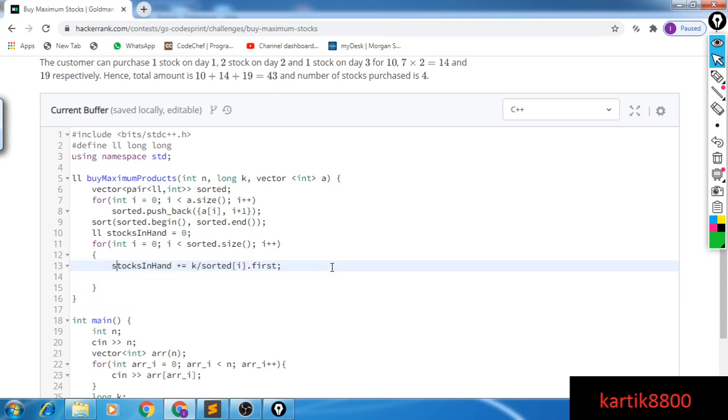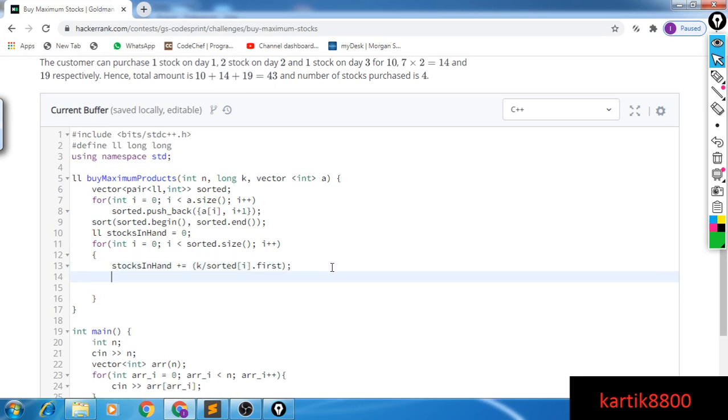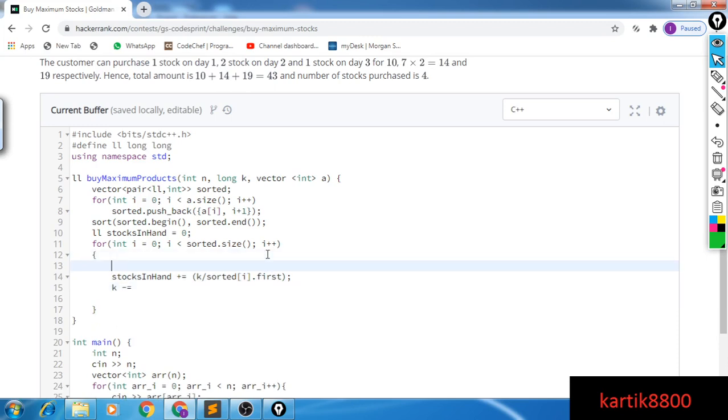Stocks in hand plus equal to, now my money decreases because I just bought a few stocks. So the number of stocks that I just bought, let me say LL buying, the number of stocks I'm going to buy. And k minus equal to buying into the price here.